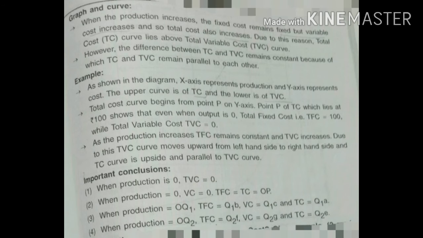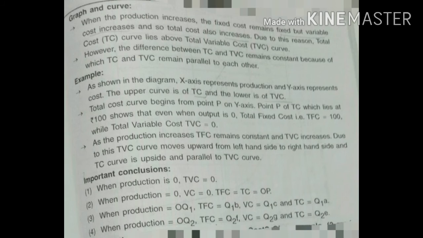When the production increases, the fixed cost remains fixed but variable cost increases, so total cost also increases. The total cost curve lies above total variable cost because of this reason. However, the difference between TC and TVC remains constant, because of which TC and TVC remain parallel to each other. As shown in the diagram, the x-axis represents production, the y-axis is your cost. The upper curve is of TC and the lower is of TVC.